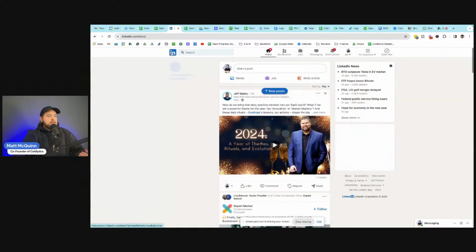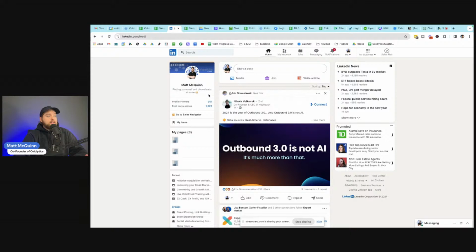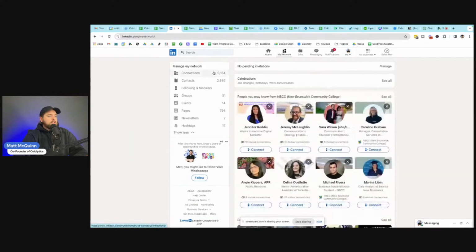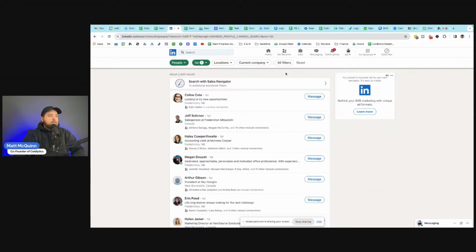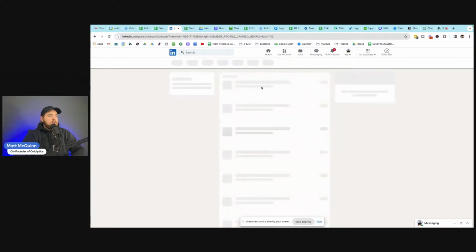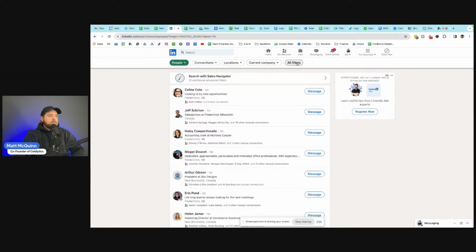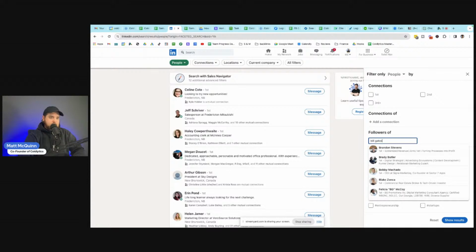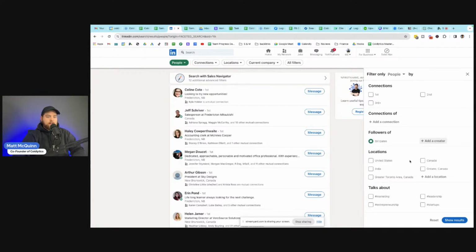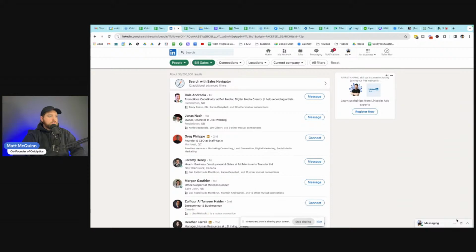The other way that you can get here, and is a little bit more convenient depending on how you want to go about this, click on My Network at the top of the screen. Then you're going to click on Connections on the left-hand side, then Search with Filters. And when we click on this, again, by default, we've got first degree connected. We're going to toggle that off, and then we're going to click on All Filters and Followers of, add a creator. So let's go back to the Bill Gates example. Here he is. We'll select Bill Gates and now show results. Perfect. So we are back to that same number. We can see all 36.2 million followers of Bill Gates.